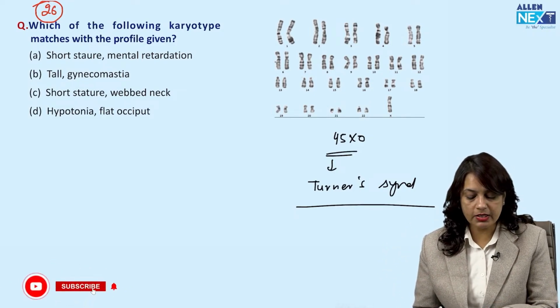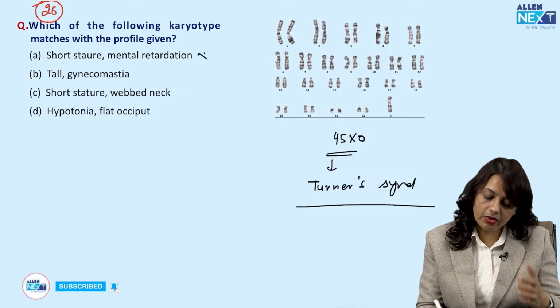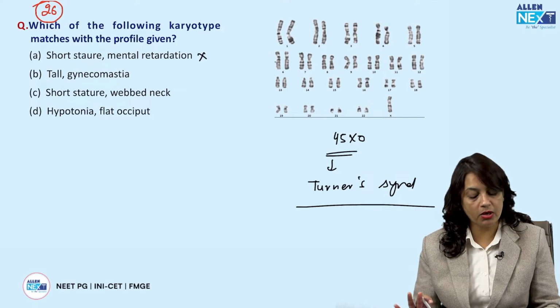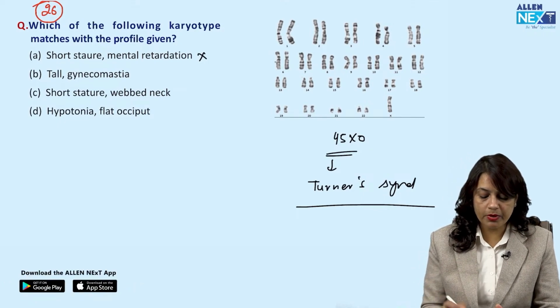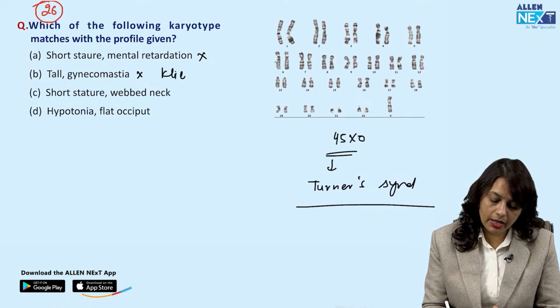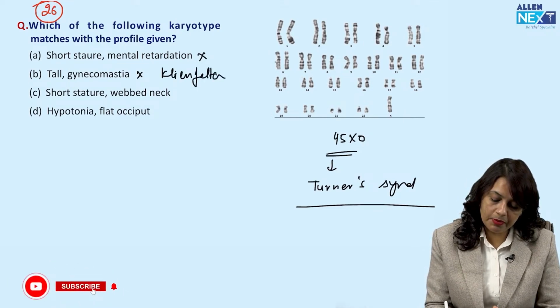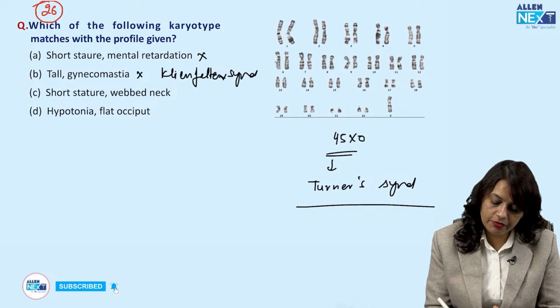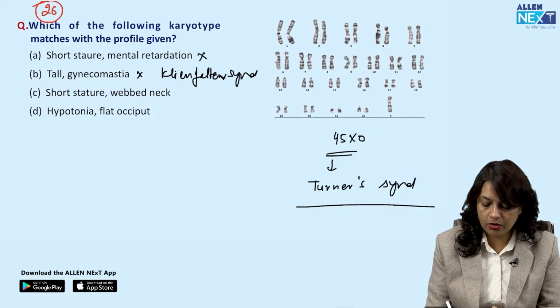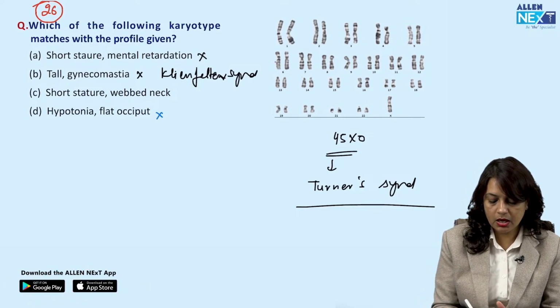So it is short stature, mental retardation. Mental retardation is not there in Turner syndrome. IQ level is absolutely normal. Tall, gynecomastia, that is a feature of Klinefelter syndrome. Again, the karyotype does not match with Klinefelter syndrome. Short stature, web neck, and number 4 is hypotonia and flat occiput. That is again not the answer.